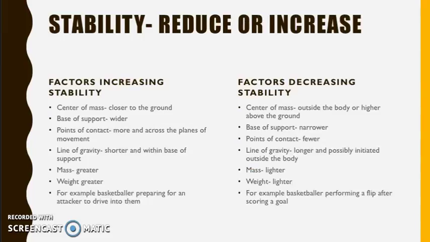Factors that lead to increasing stability of a performer include the centre of mass being closer to the ground. For example, a basketballer will lower themselves into a crouching position if an attacker starts running at them, because they'll be closer to the ground and their centre of mass will be lowered. The base of support will increase stability if it's made wider. For example, the same basketballer will open their legs slightly in order to create a broader base and be more stable.